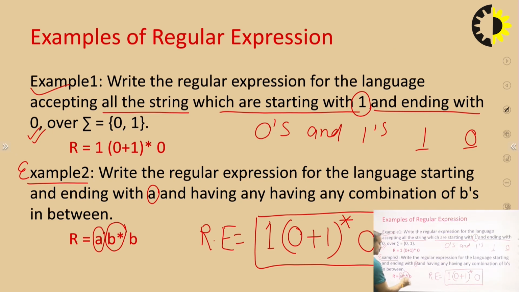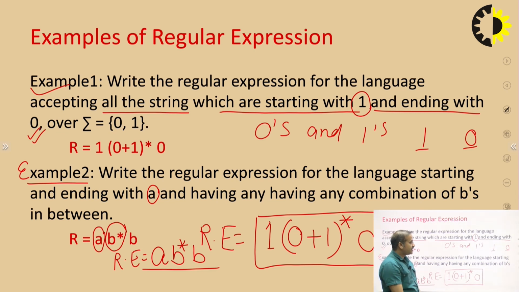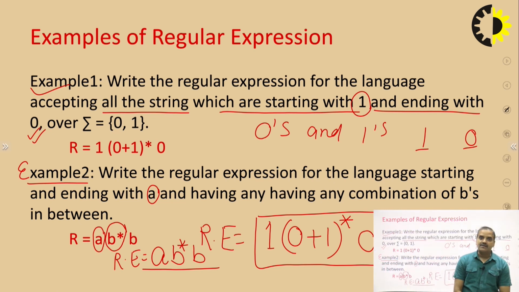The string starts with A, so we have to write A as an initial symbol. Then the number of B is not fixed, any number of B, so we have to write B star, and the string ends with B, so we have to write B at the last of the expression. This is the solution of example number 2. These are two basic questions in which we have to construct a regular expression for the given statement.